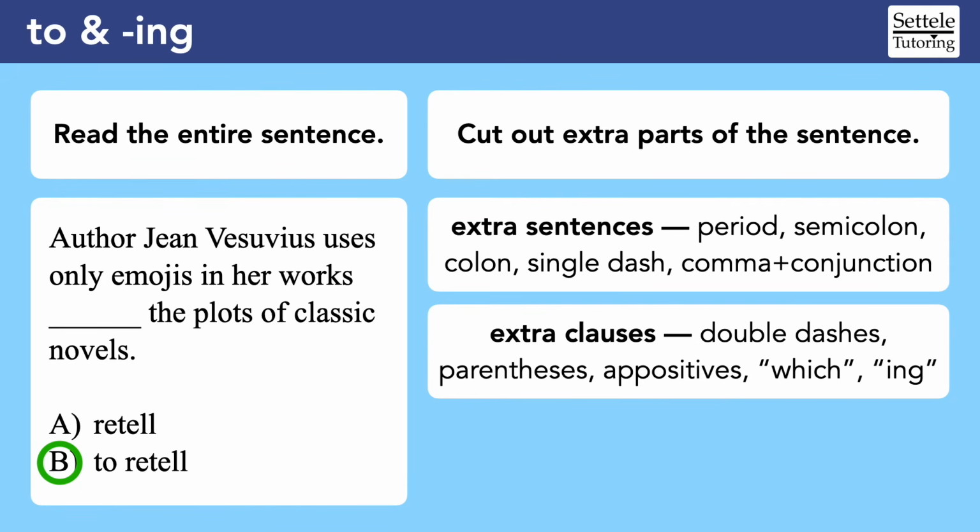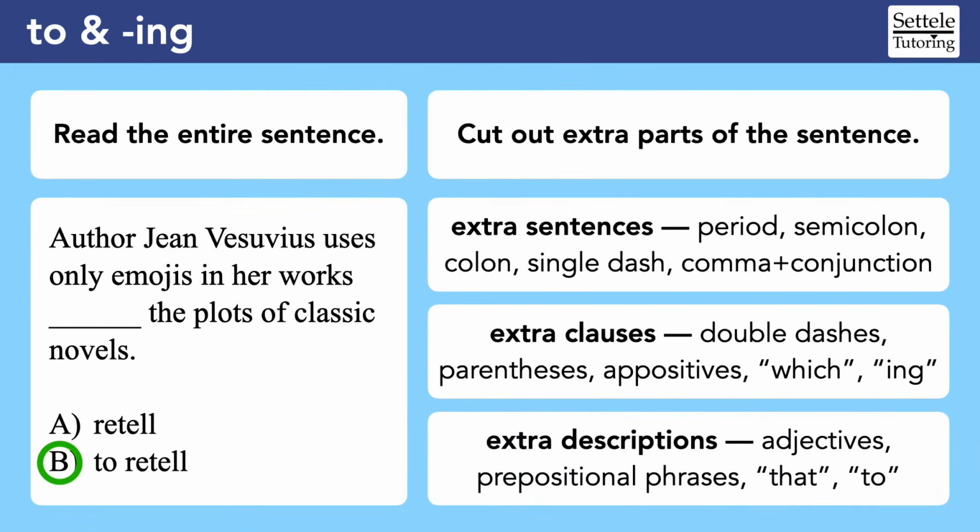If you still can't figure out the overall sentence structure, then start removing extra descriptions like adjectives, prepositional phrases, and clauses that start with "that." You typically won't see commas with these descriptions, so you'll need to have a good sense for what can be cut. At some point, you should reveal how the blank relates to the main sentence.